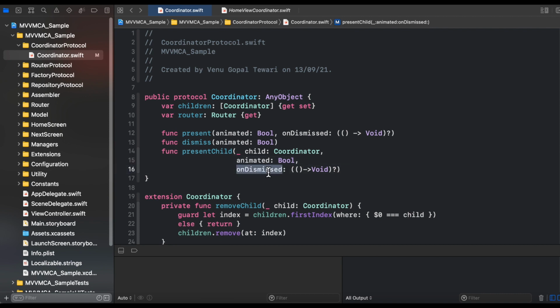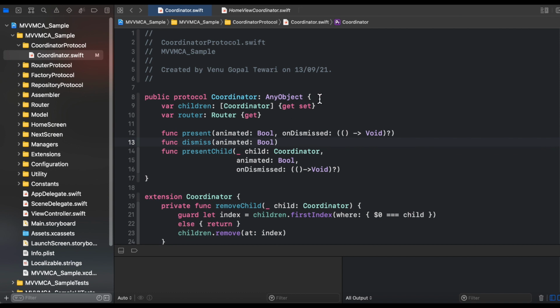The on dismiss closure basically tells that after performing the dismissal of this particular coordinator or screen from the navigation hierarchy, if you want to take any action, then you can perform it in this closure. The present child method internally calls the present method for a particular coordinator. If a coordinator implements it, it generates the actual UI screen object and pushes it into the navigation hierarchy with the help of the router. Dismiss is the method that is used to dismiss a particular screen from the navigation hierarchy.